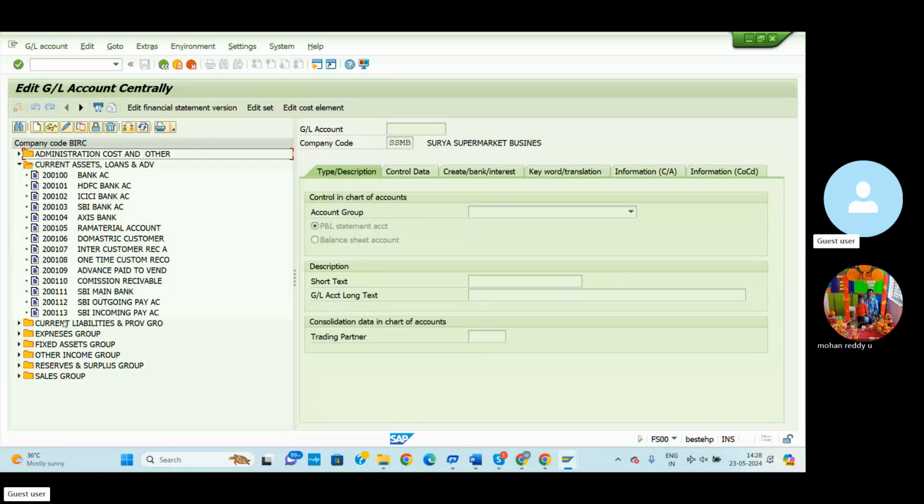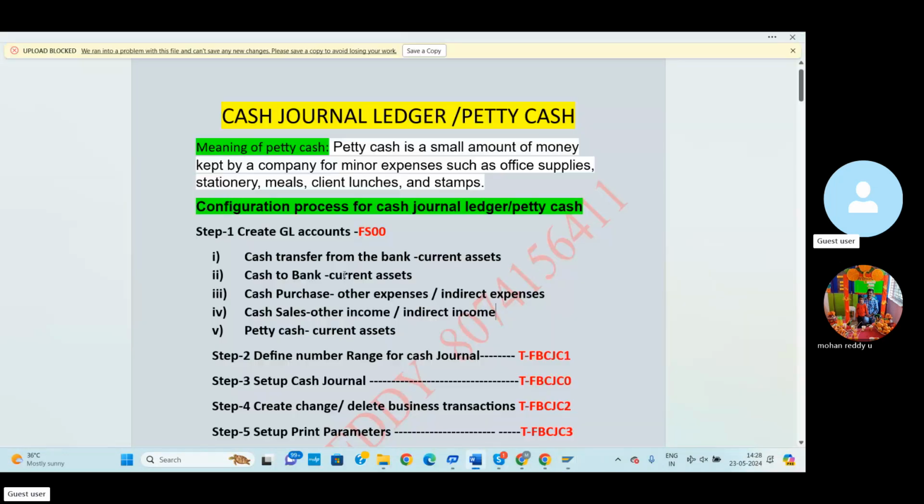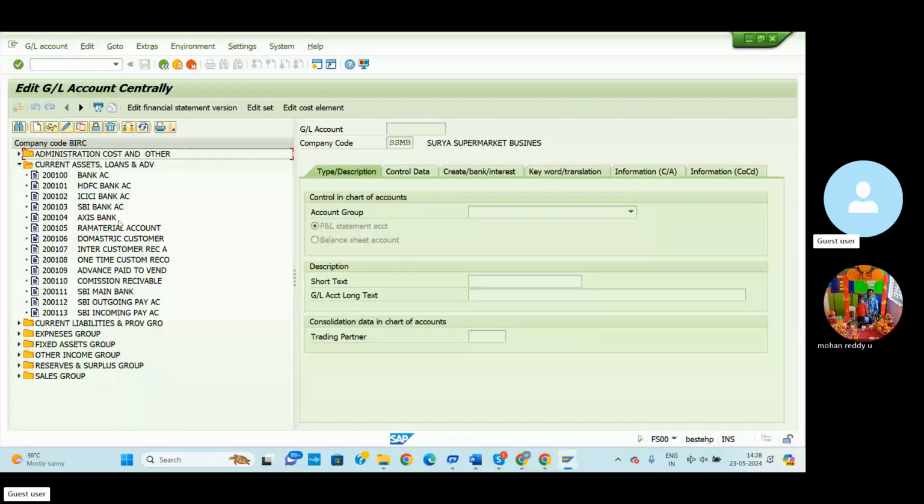I think up to 200100 to 200113, the GL numbers we already created. Now we are creating one more GL account for this cash transfer from the bank. The previous number is 200113, so now we need to create 200114.